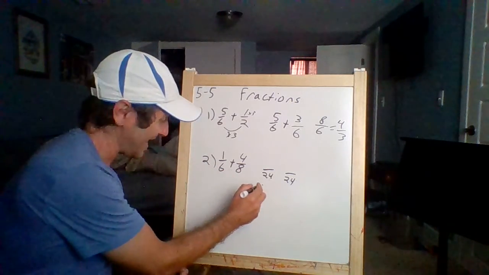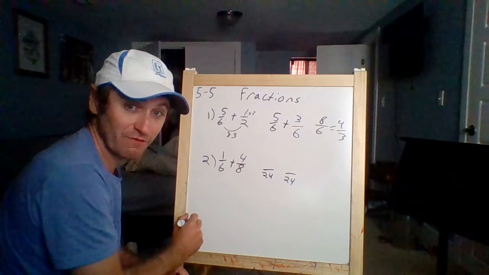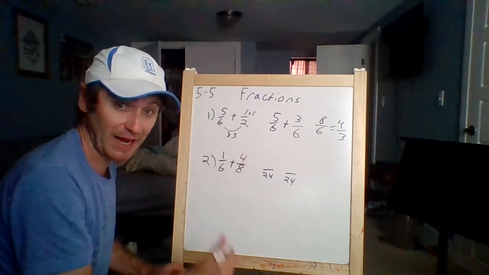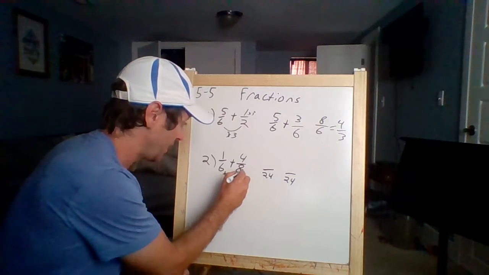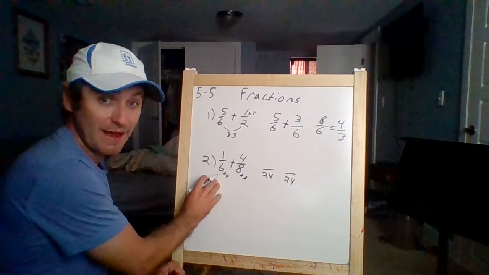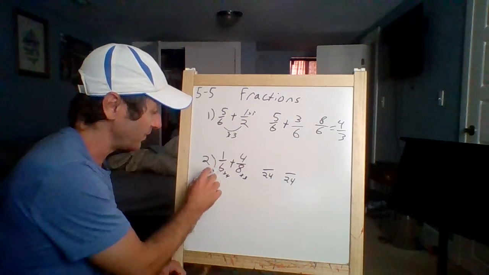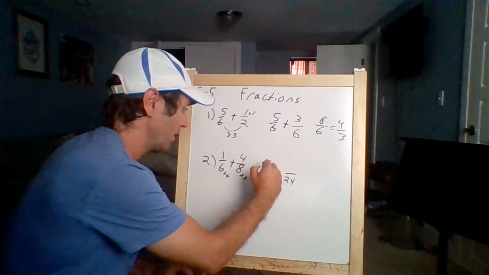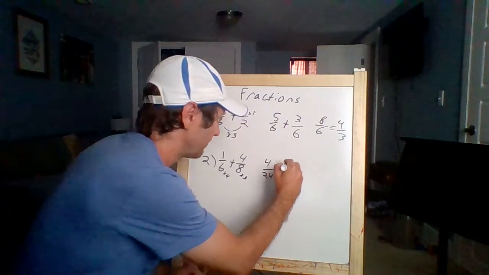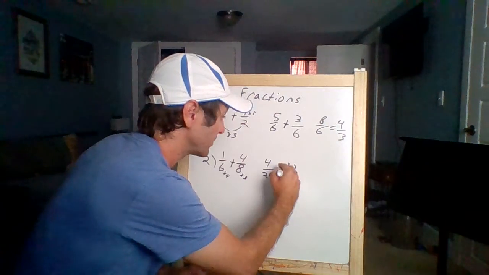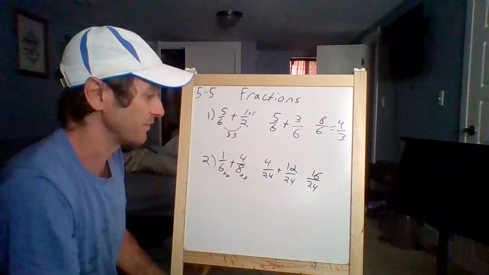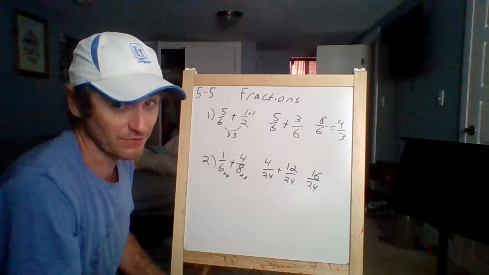6 and 8. 6 times what is 24? 1, 2, 3, 4. 6 times 4 is 24. 8 times 3 is 24. If I do it to the bottom, got to do it to the top. 1 times 4 is 4. 4 times 3 is 12. 4 plus 12, 16 24ths. Let's simplify that though.